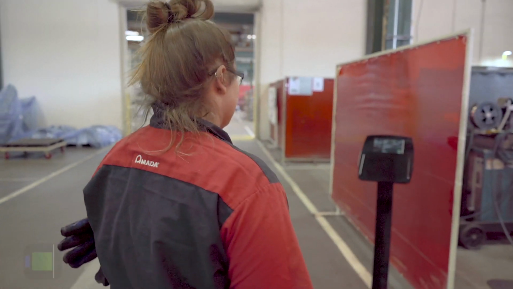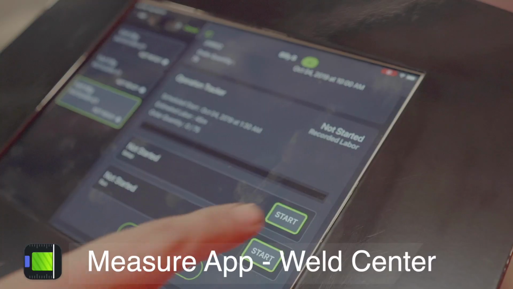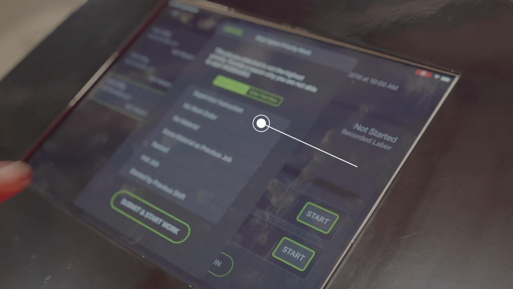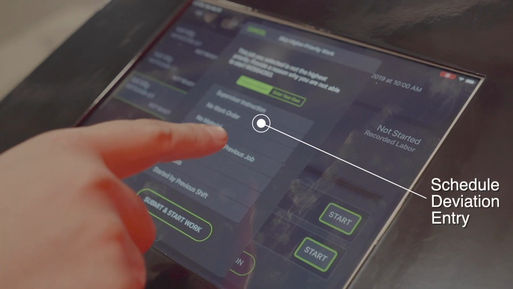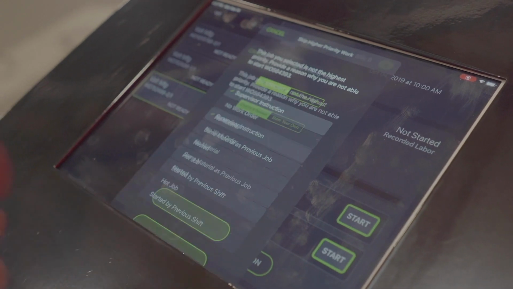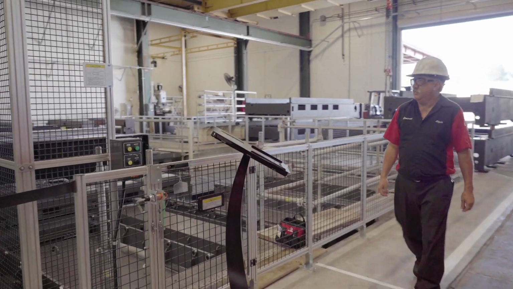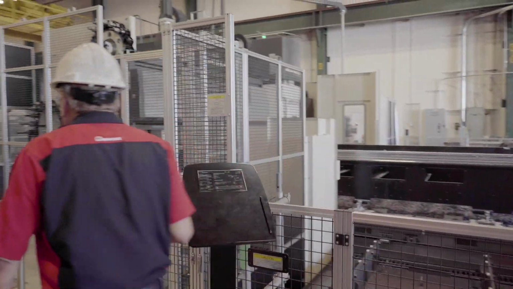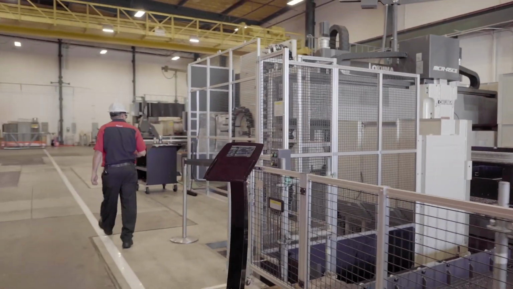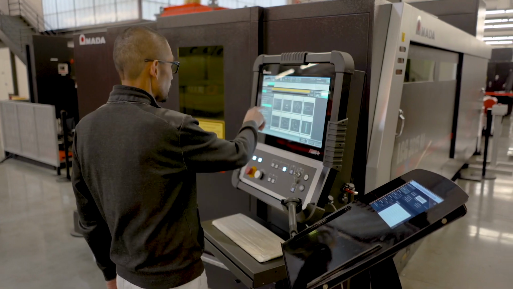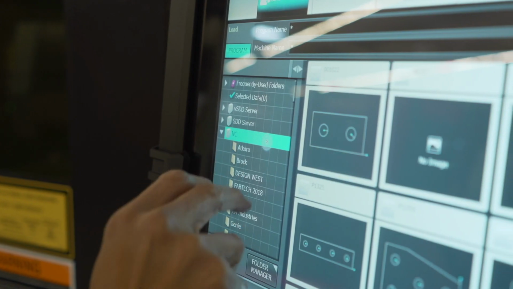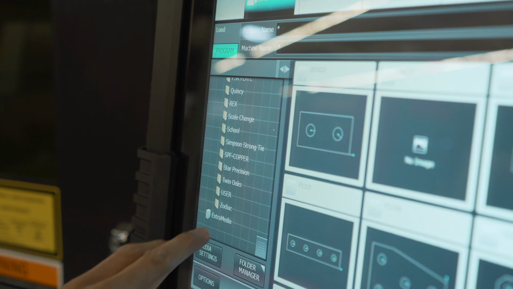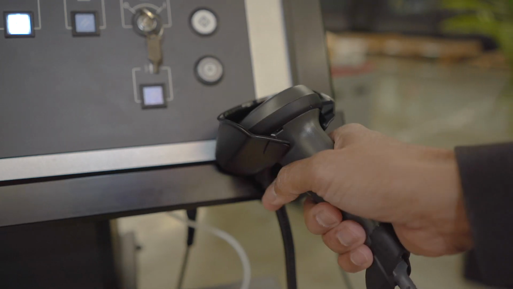Measure also helps to enforce adherence to the schedule, requiring an operator to give a reason for deviating from the planned schedule. Influent is designed to connect to any kind of equipment or machinery, whether it's made by Amada or not. Influent includes Amada's CAM software engine as well as an API for do-it-yourself ERP integration.